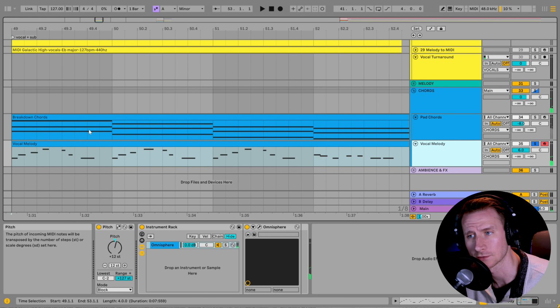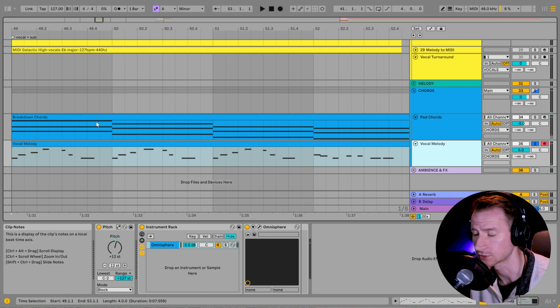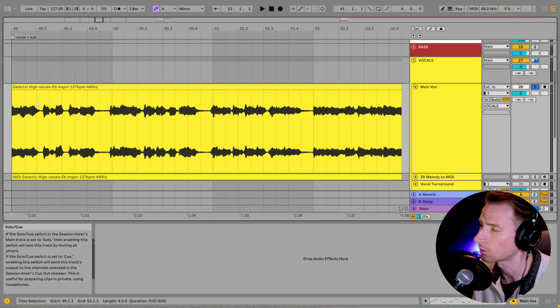And I've gone up an octave from the chords to create a little bit of separation there. And so with the vocal, here's how it sounds.